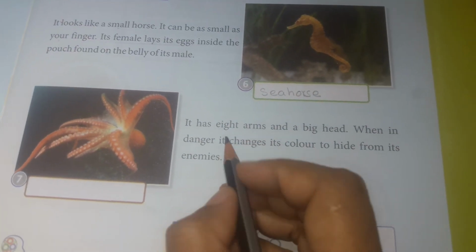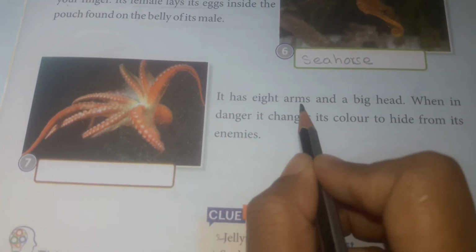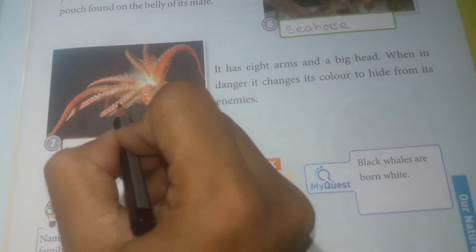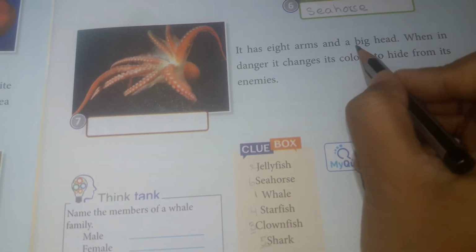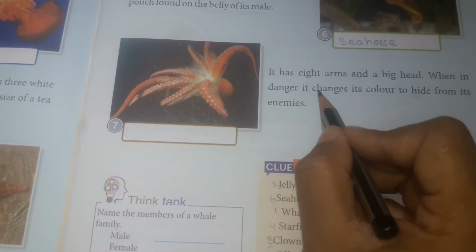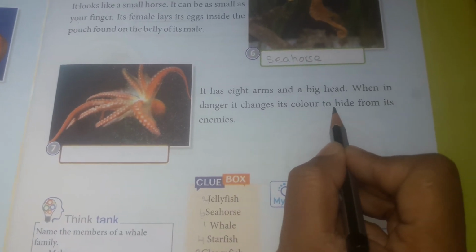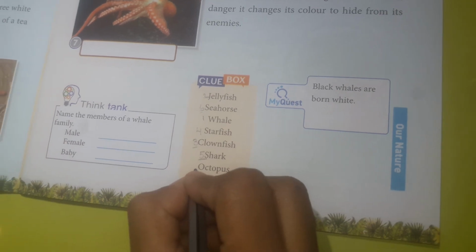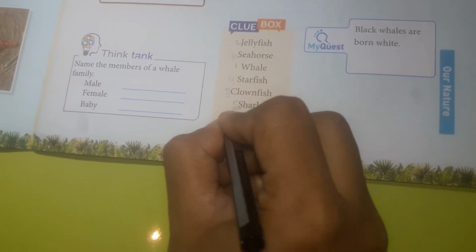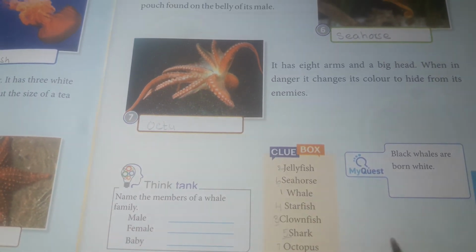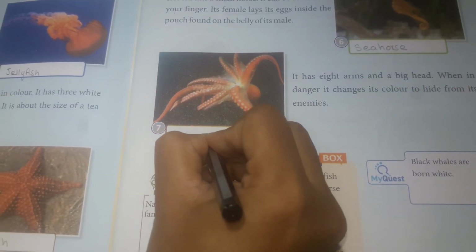Now the last one. It has 8 arms. If you count 1, 2, 3, 4, 5, 6, 7, 8, and a big head. When in danger, it changes its color to hide from its enemies. And the last one that is left in the clue box is octopus. So your answer for this is octopus.